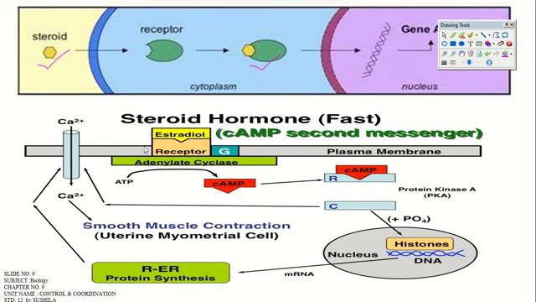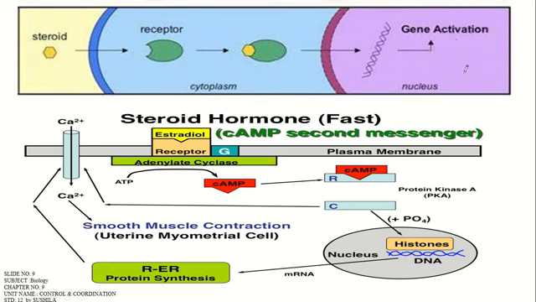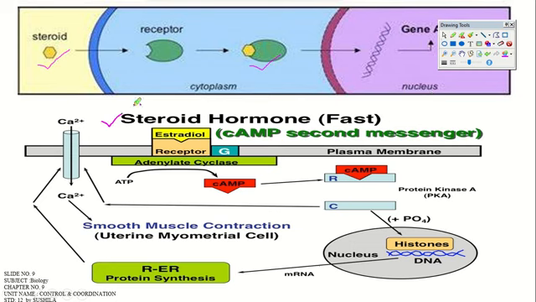Now here, the hormone binds to the plasma membrane receptor with the help of G protein. It forms a complex and forms cAMP, and protein kinase A will act on that, ultimately leading to binding of a portion of the DNA.